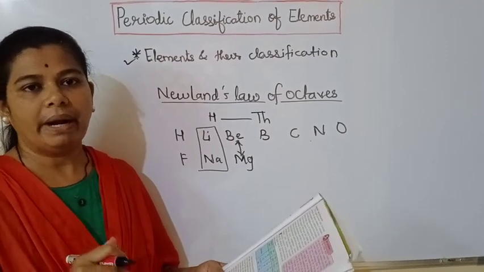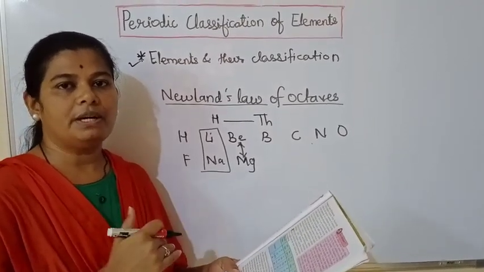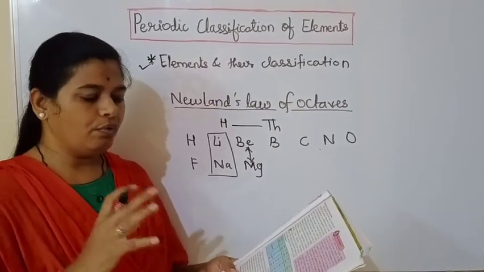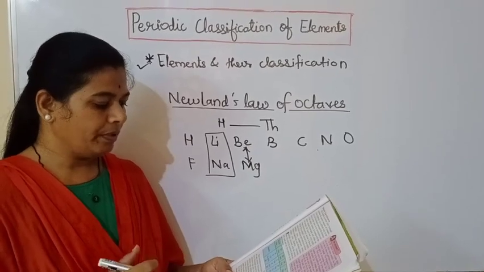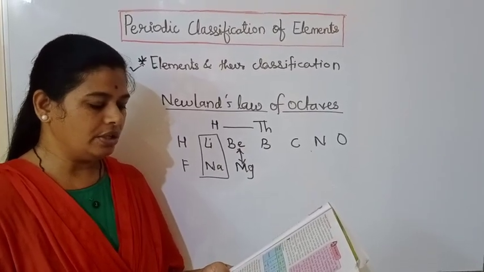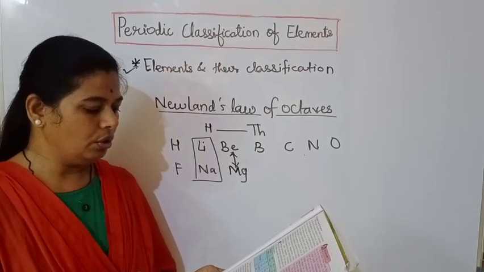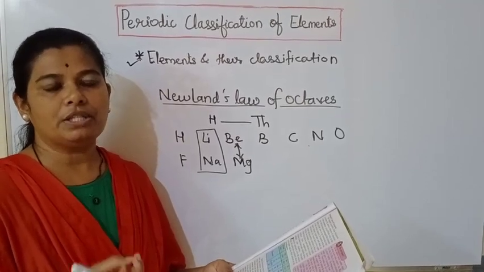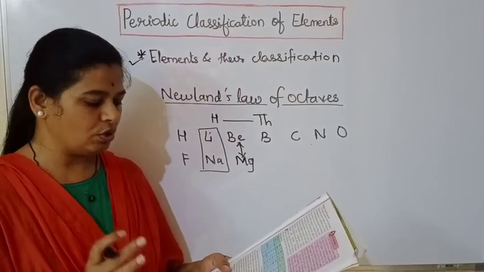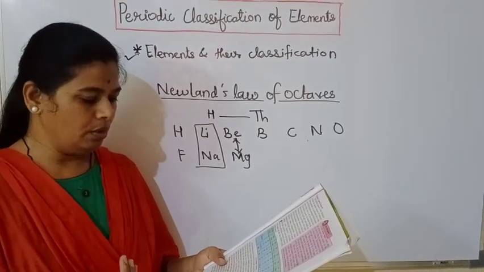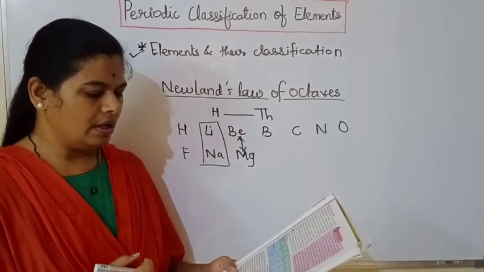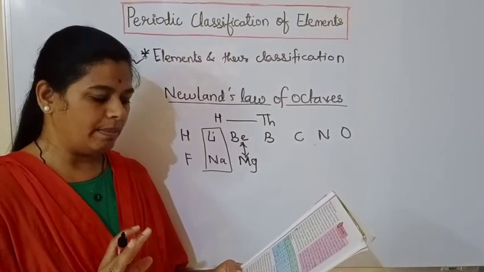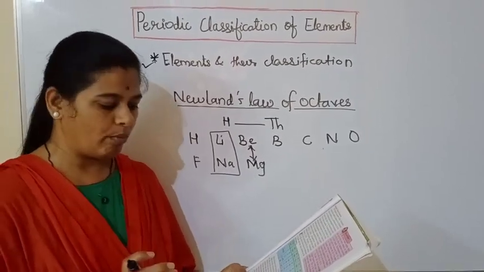He made a box of 7 by 8 because at that time 56 elements were known, and he made groups of 7 elements. So 56 elements were fitted in the 7 by 8 box. Newlands placed two elements each in some boxes to accommodate all the known elements in the table. In some cases he placed two elements in one box, which did not prove to be successful. For example, cobalt and nickel, then cesium and lanthanum, were placed in one box. Cobalt and nickel were placed in one box.